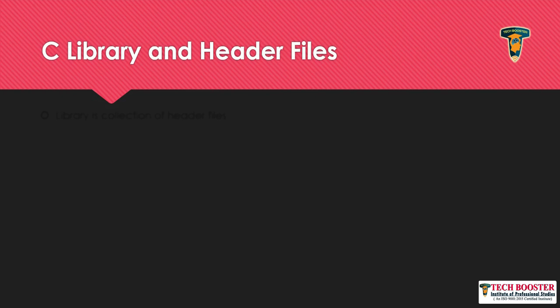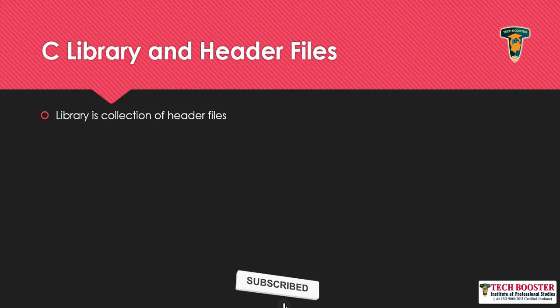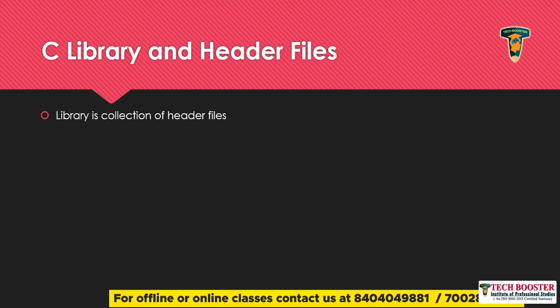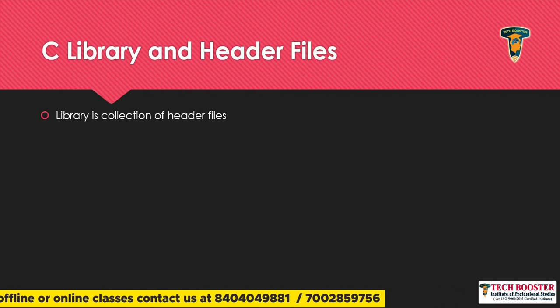So here the first question comes, what is C library? As you can see here, library is basically a collection of header files. And header files are a collection of functions. Now you might have a question, what is a function? Functions are basically code which is written to solve a particular purpose. Or in short, in your program you can call your function for a particular reason. Instead of writing those particular lines, a single function will solve your purpose.